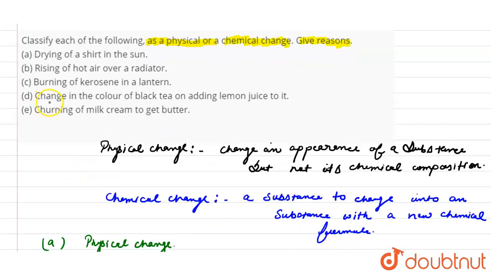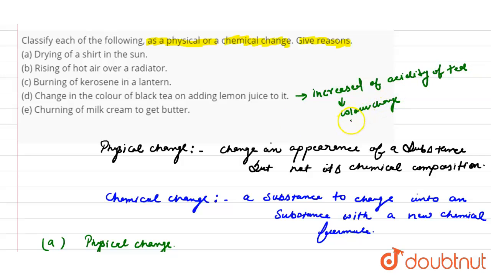The next statement is D, change in color of black tea on adding lemon juice to it. Adding lemon juice to the tea results in an increase in the acidity of the tea, which in turn results in a color change.